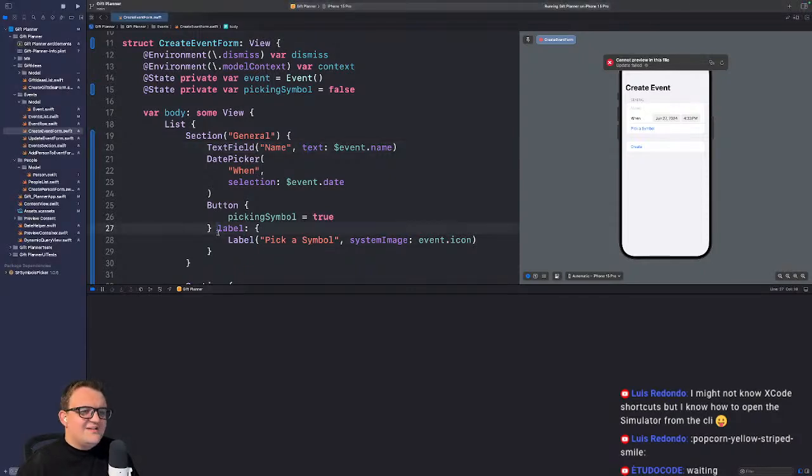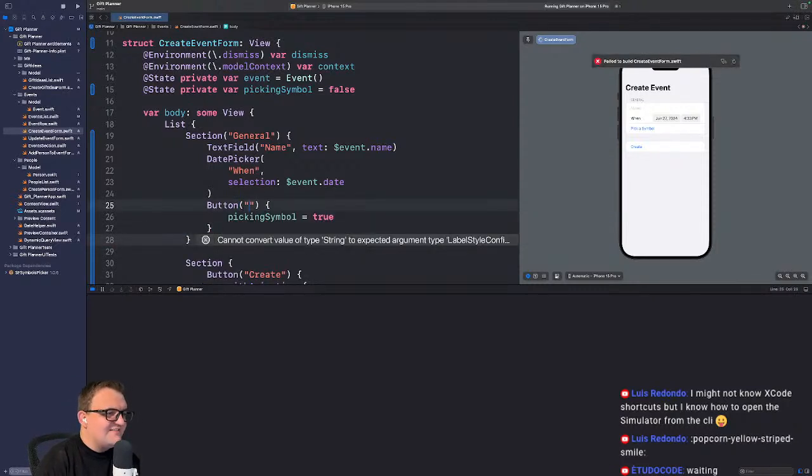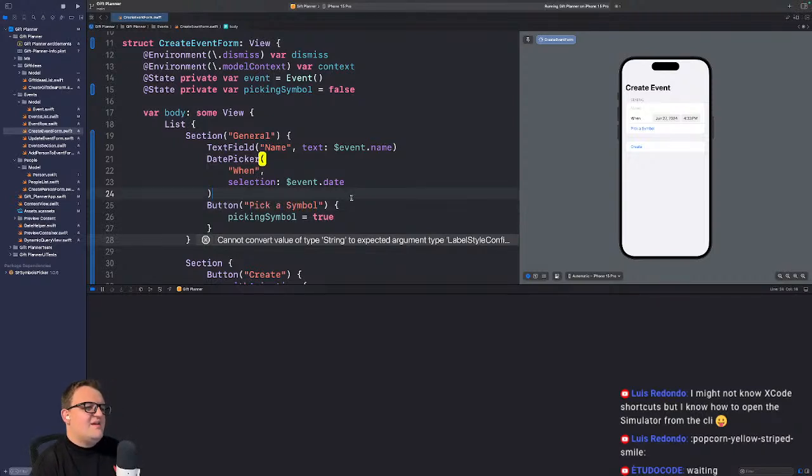So, for some reason. I wonder if this icon is like not a real icon. No, but it has to be, right? Because it was from SF symbols. All right, we'll just do this then. Does this work? If I just cannot convert time to shut up. All right. We'll just fine. Pick a symbol. We'll do it that way for now. I mean, this UI is all temporary anyway, to be honest. Is that going to work?